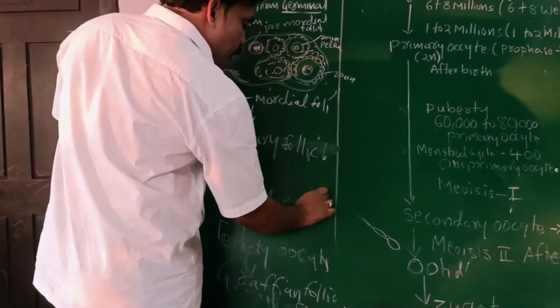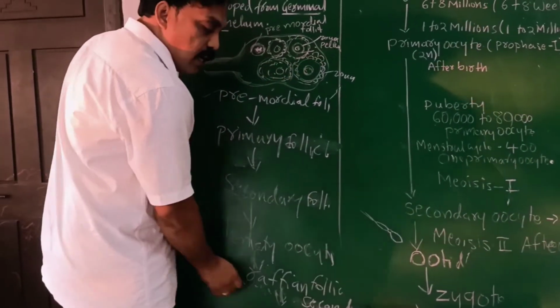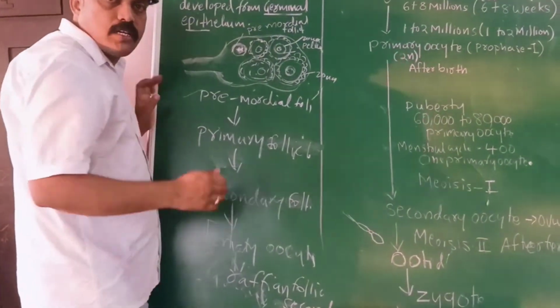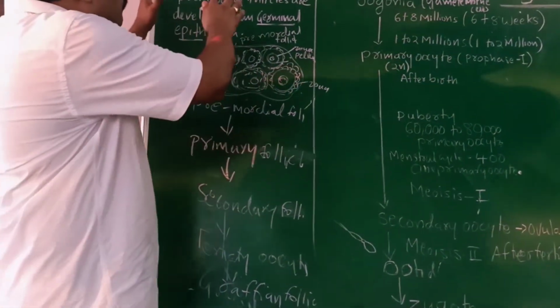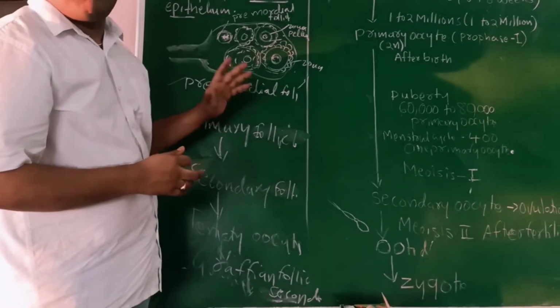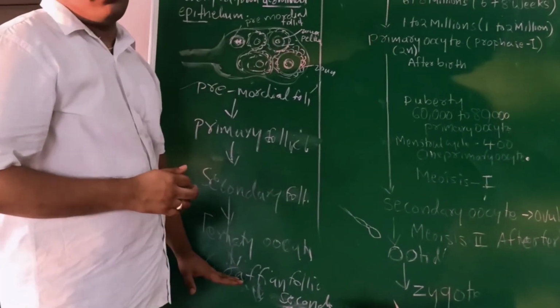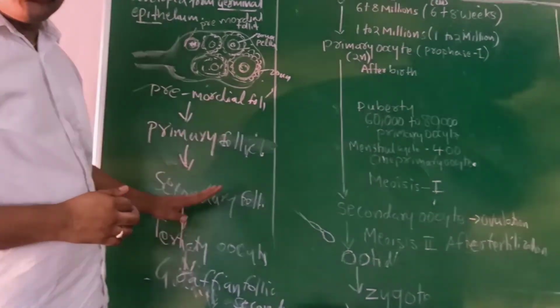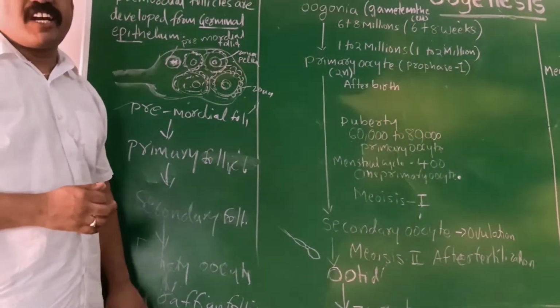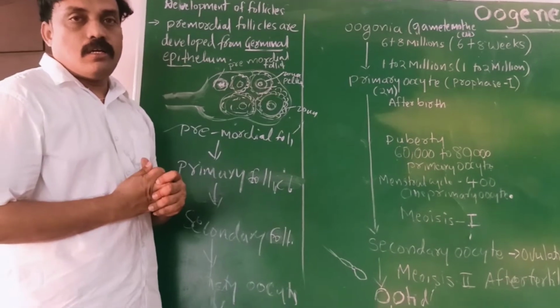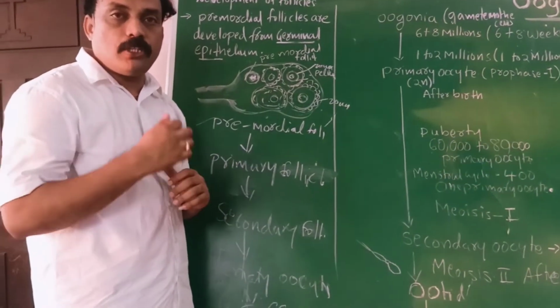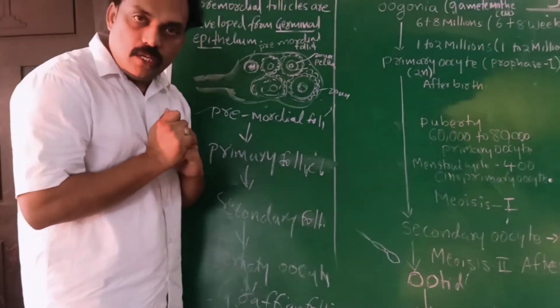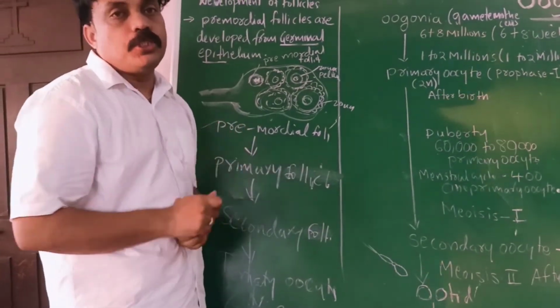After secondary follicles, tertiary follicles develop, and the Graafian follicle ruptures and releases the ovum. This we call oogenesis: the formation of ovum or mature egg, the formation or development of the secondary oocyte.